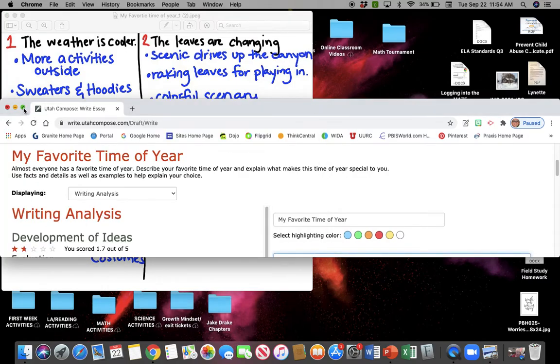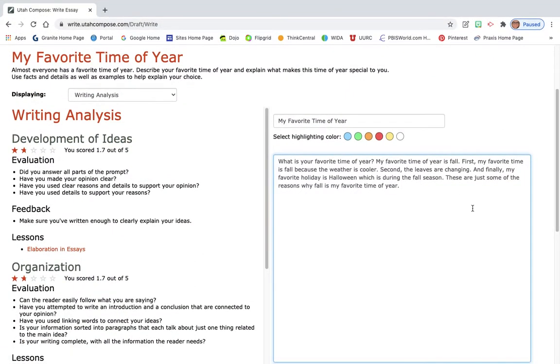Now, obviously, we need to write complete sentences and things like that as we go. So, if I was writing paragraph 2, I would hit the space bar, the enter bar, and I would go down to the second paragraph, and I would hit enter one more time. This is where we're going to begin writing our second paragraph. So we need to start our second paragraph off with a good sentence that gets the reader understanding and knowing what they're going to be reading in this particular paragraph. Just this paragraph, okay?